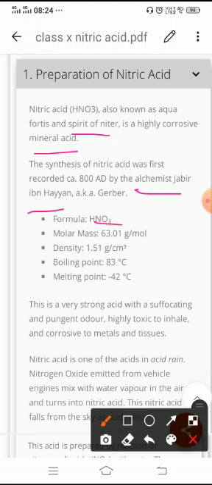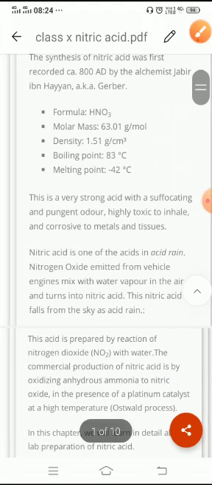Formula HNO3, molar mass 63, density 1.51, boiling point 83 degrees and melting point minus 40 degrees. It's a very strong acid, and nitric acid is one of the acids present in acid rain. Now the question arises, how is it present in acid rain?